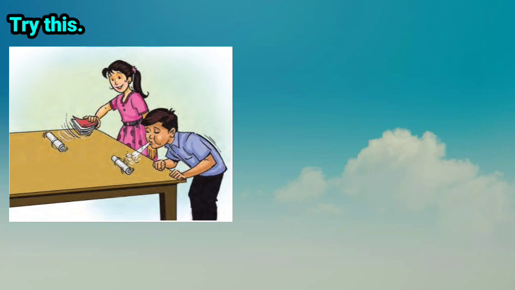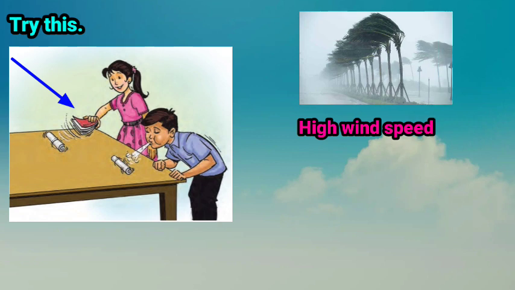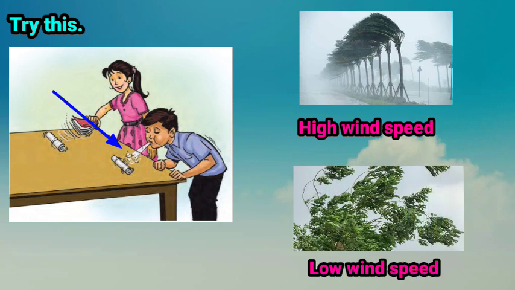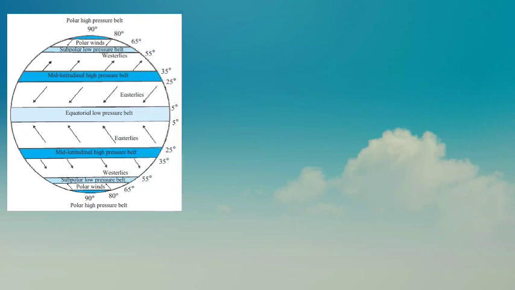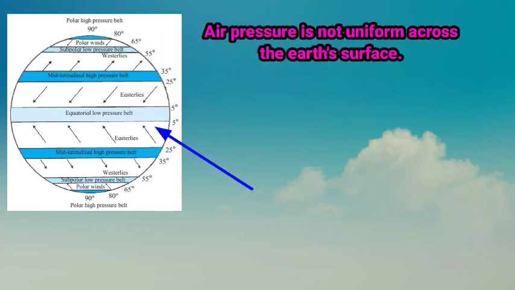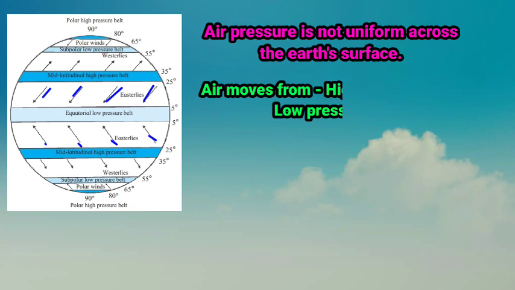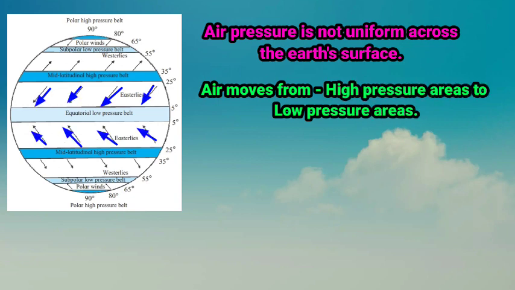But we always feel the difference in the speed of this wind. Sometimes the wind speed is high and sometimes it is low. Let us know the geographical reason behind this difference in wind speed. Students, we learned in the last lesson that the air pressure is not uniform across all of the earth's surface. Air moves from high pressure areas towards low pressure areas in a horizontal manner, and winds are generated due to these movements. The extent of the difference in air pressure affects the velocity of the winds.